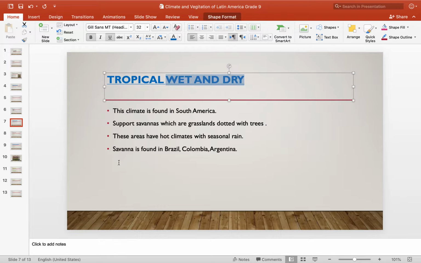We can find the savanna in three countries: Brazil, Colombia, and Argentina. So we can find the tropical wet and dry climate in these three countries in Latin America.